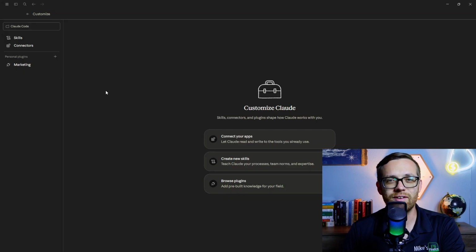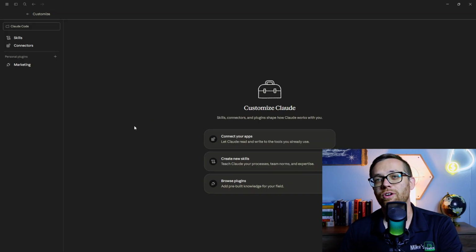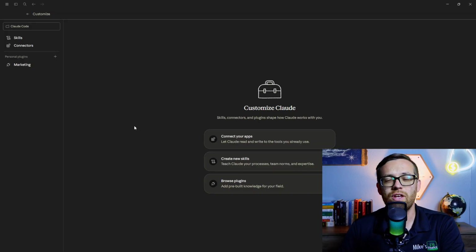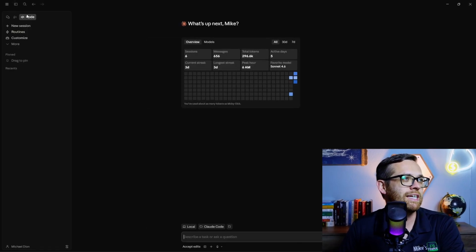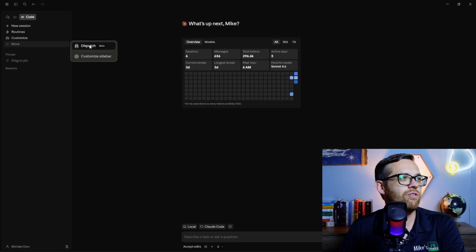Customize is going to look very similar to Cowork and Chat. You can connect apps, create skills, browse plugins, essentially level up Claude. You know, a lot of times I've mentioned Claude Code will tend to write in Python. You could bring in skills to really train it up in other languages, should you so choose. Then if we go under more, you've also got dispatch. That's in test mode, just like in Cowork, where you can kick things off from your phone. And then, of course, you can customize the sidebar and pin projects that you do a lot.